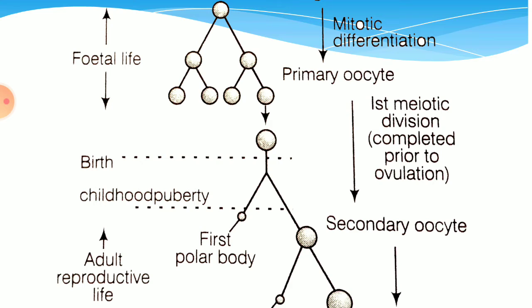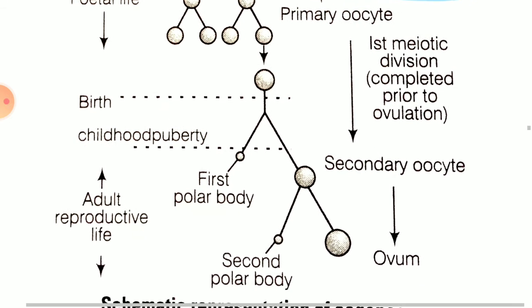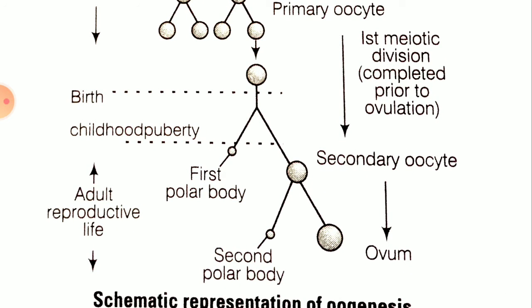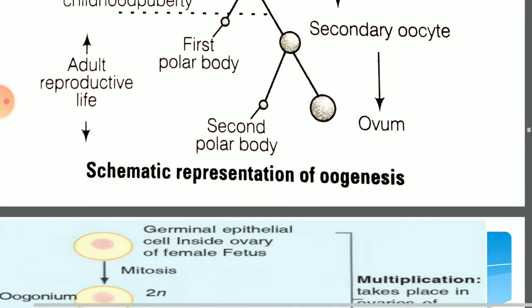First meiotic division takes place to form the first polar body and the secondary oocyte, which is released from the rupture of the Graafian follicle, and the secondary oocyte undergoes the second meiotic division. That means after fertilization, the second meiotic division completes to form the second polar body and ovum.